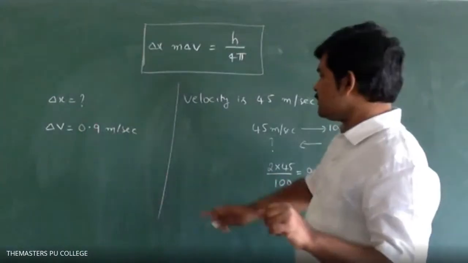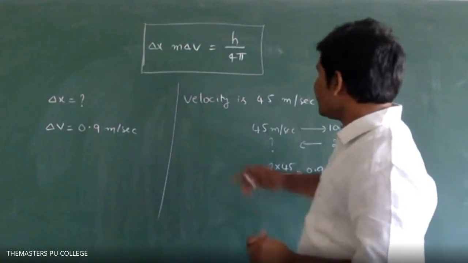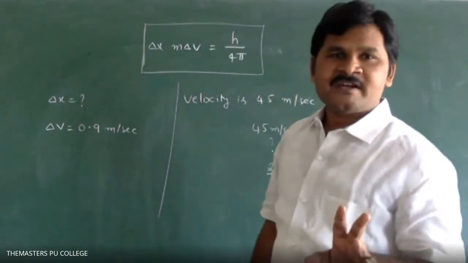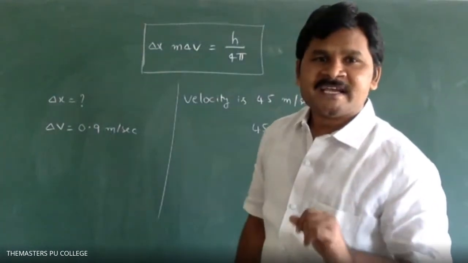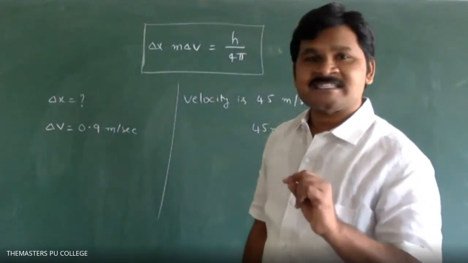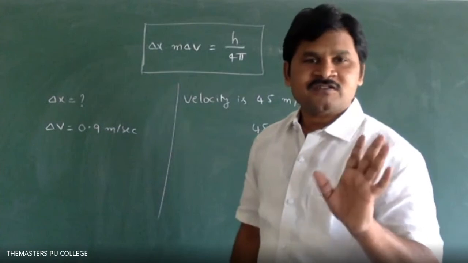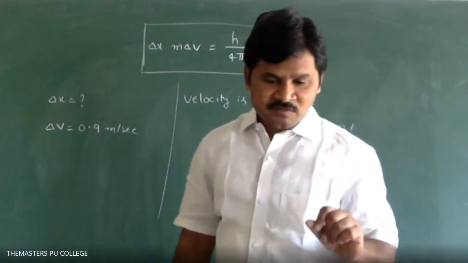Here velocity is in meter per second. Okay? H value we will take in joules. Compulsory we have to take mass in kg. 40 grams means how many kg? 0.04 kg. Why? Because 1 kg is equal to 1000 grams. 40 grams means how many kg? So 0.04.